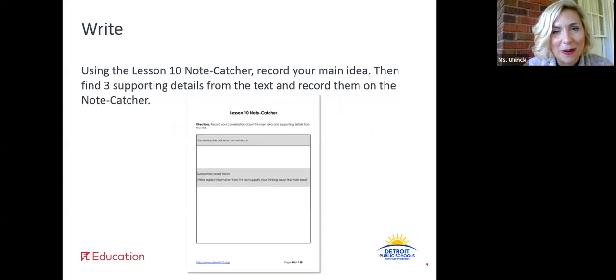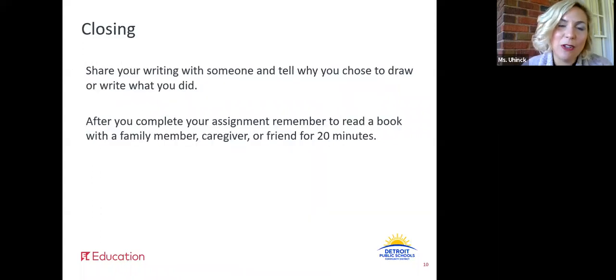Great, welcome back. I'm glad that you took the time to do this writing activity because as we build on these ideas for days to come, you're going to be able to come back to this note catcher and refer back to it to help you really think about the main idea and supporting details in the text. All right, so in closing, I want you to share your writing with someone. Tell them why you chose to write what you did.